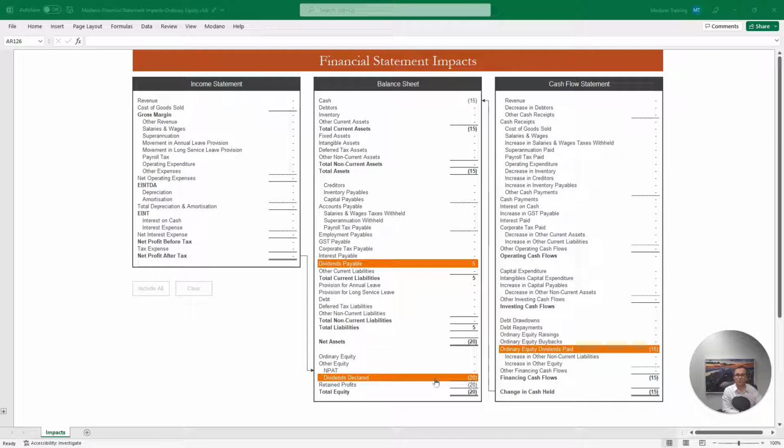It's important to note too that dividends decrease total equity and the net assets of a business when they're declared, not when they're paid in cash. Any dividends that are not fully paid in cash in the period in which they are declared, we then adjust with the dividends payable balance in the current liability section of the balance sheet. So again, we have the two sets of impacts when looking at ordinary equity within a three-way financial model. Currently on screen, we have our return on capital, and we also have our equity balances themselves, which are return of capital.